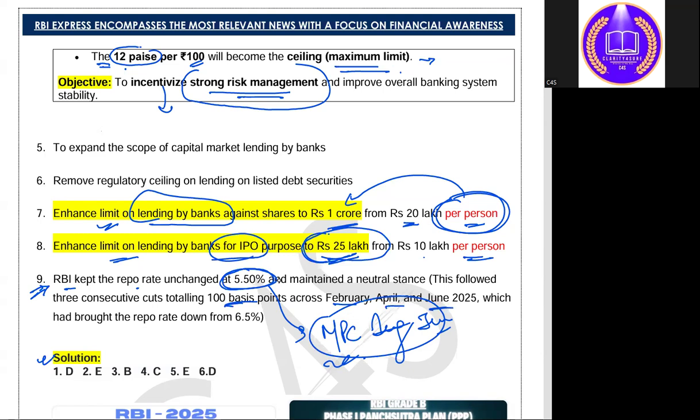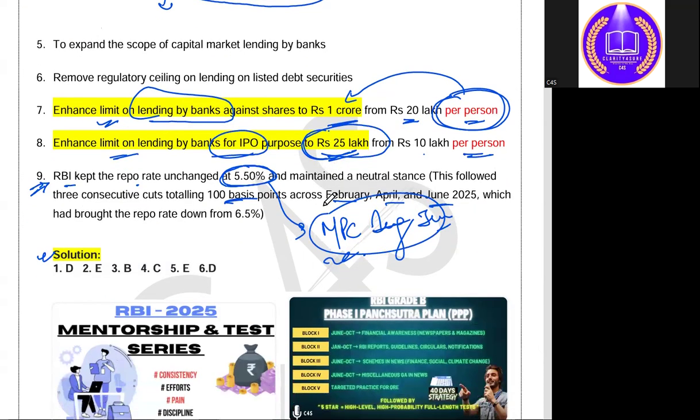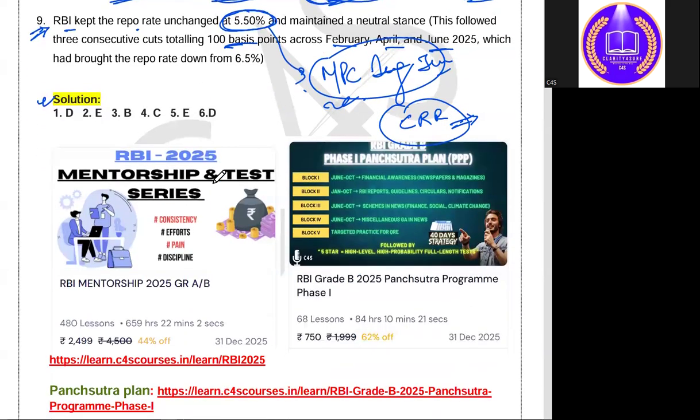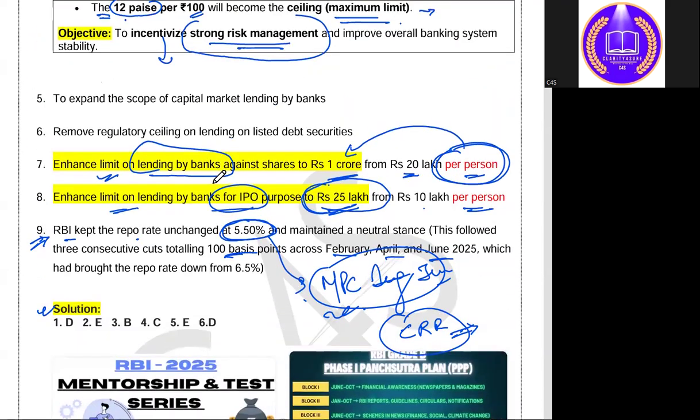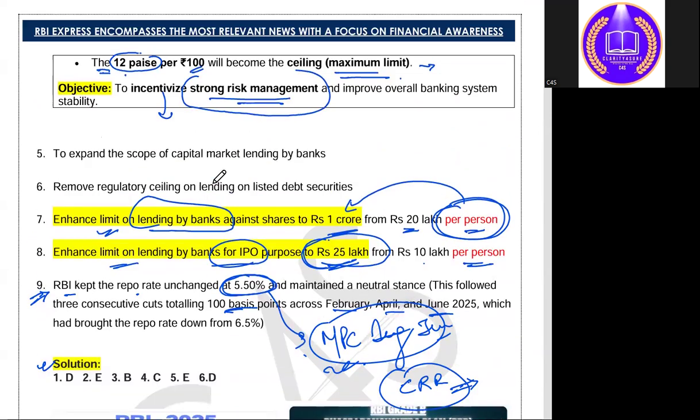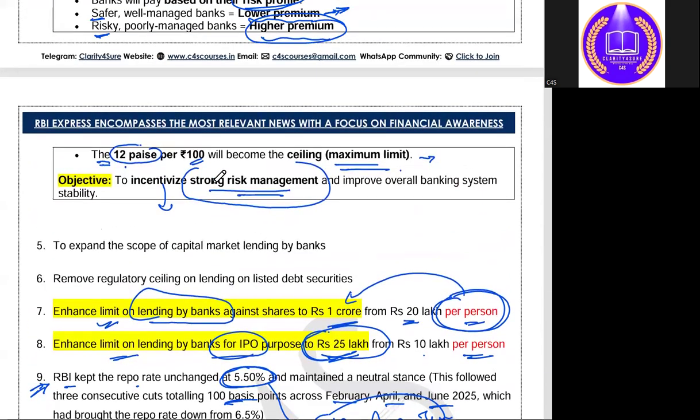And similarly, RBI has also lowered the CRR rate. You need to comment in the comment section what is the new CRR rate that RBI has asked the banks to maintain. Okay, the CRR limit. Now, ये तो हम लोग समझ गए everything about the MPC meet of October 2025.